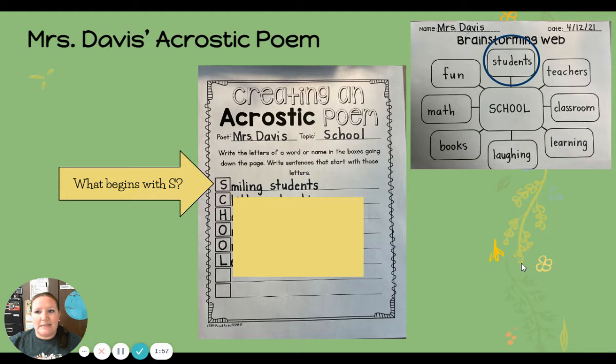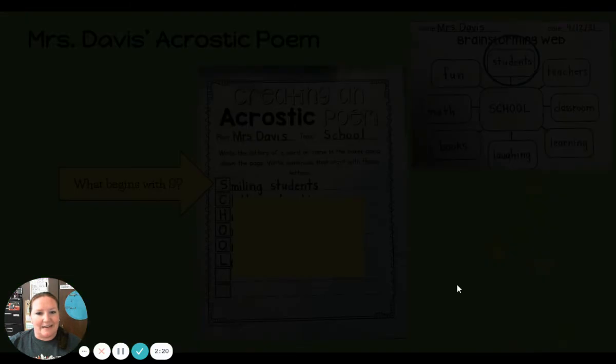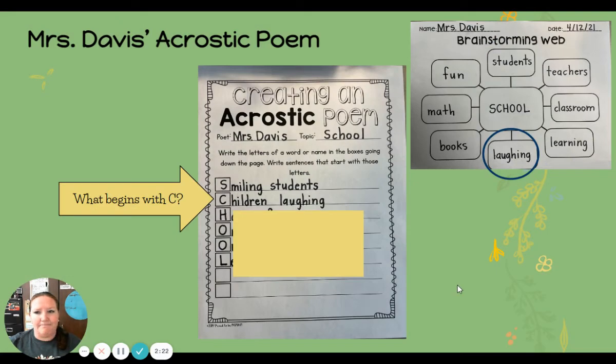So for S, I see students, begins with S, but I wonder if I can add an adjective here describing those students. I'm going to say smiling students. Notice how my line still begins with the letter S, using that letter S to begin. Smiling students. Ooh, a little alliteration for us. All right, my next letter, C.